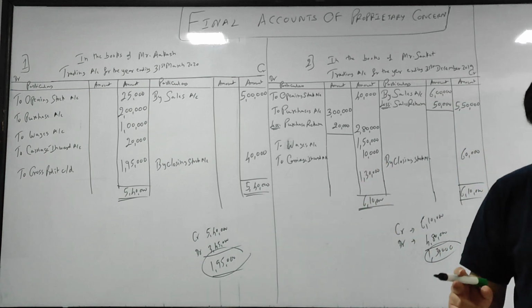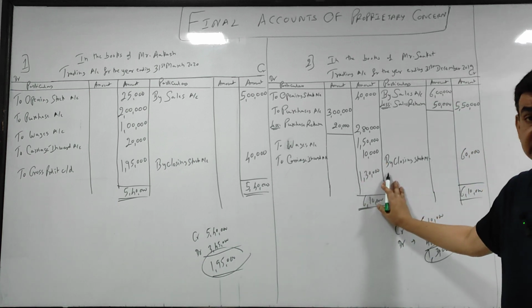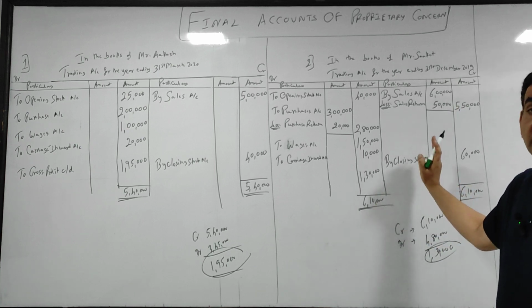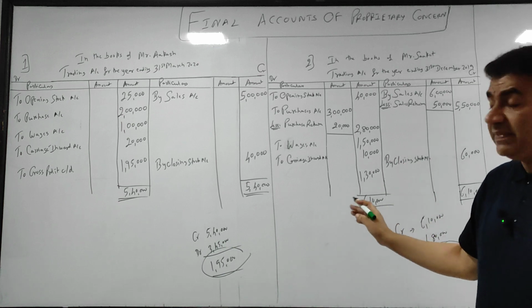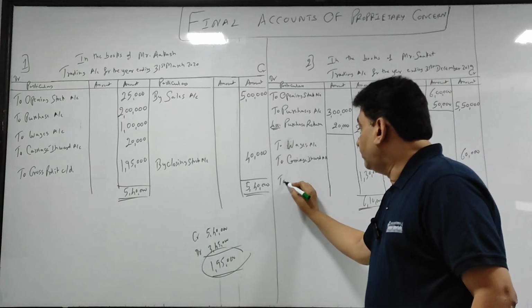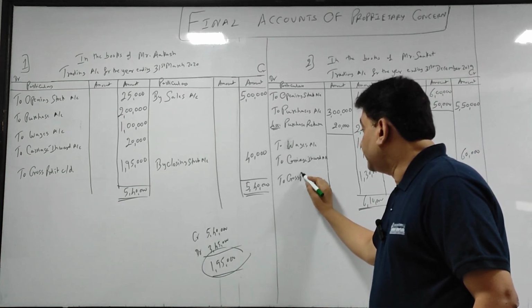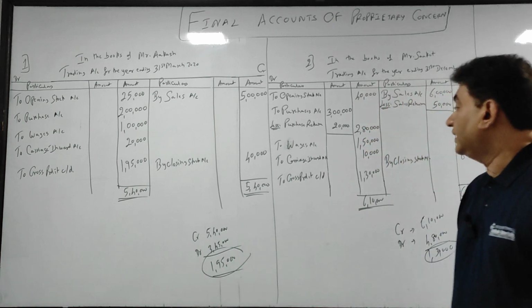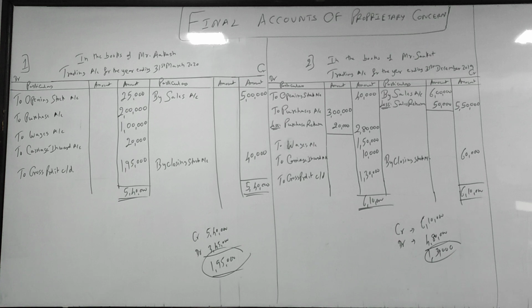Again I'll repeat, the difference is on the debit side because the credit side is more. So this is a credit balance and therefore you will call it gross profit, and you will write there, to gross profit carried down.